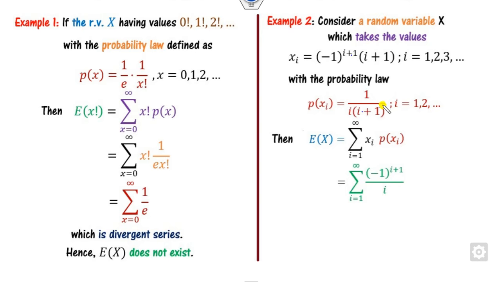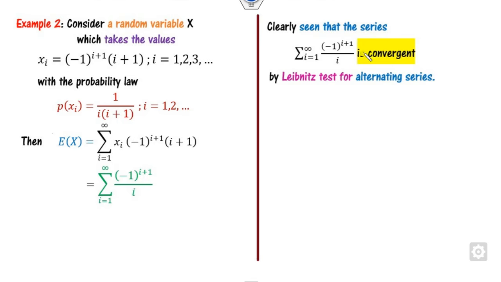So if I multiply them, then this value will be cancelled out here. Do you think that, what is that? Is the series convergent? What kind of series is here? Yes, this is an alternating series. So once it is an alternating series, which test can you apply? That is nothing but the Leibniz test. Now you can clearly see that with the help of the Leibniz test, this series is convergent.